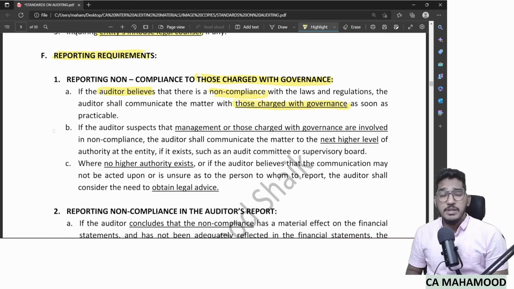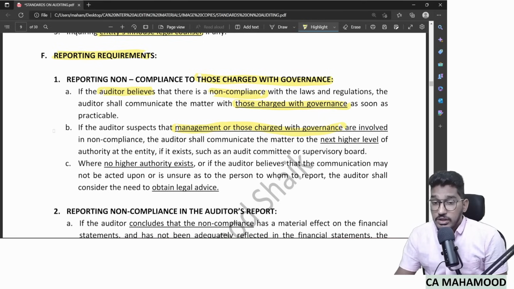What if the top level management themselves did the non-compliance? Then what should you do? Let us see what they are saying. If the auditor suspects that management or those charged with governance themselves are involved in the non-compliance, then the auditor shall communicate the matter to the next higher level of authority.